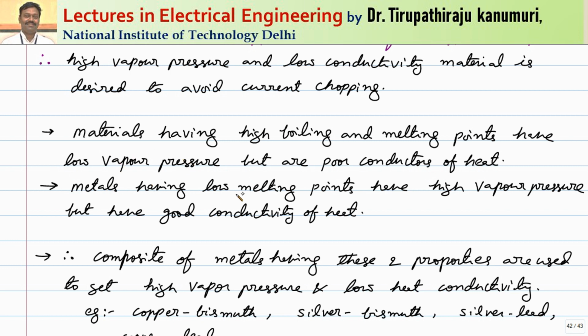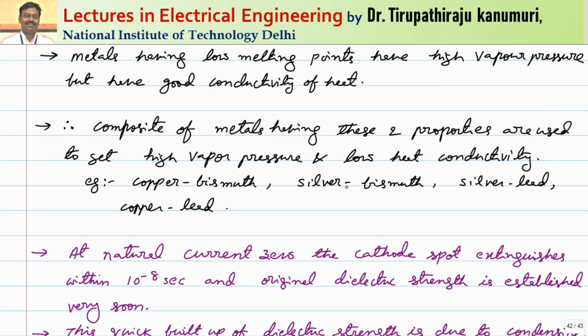Whereas the metals which have low melting points produce more vapor at high temperatures, but the problem is they have very good conductivity of heat also. But I don't want this heat conductivity property. I want it to produce more vapor, and I want to combine the features of these two. So to achieve this, we go for composite metals, which have these two properties. That means a metal having the first property and a metal having the second property are combined together so that we get high vapor pressure and low heat conductivity to avoid the current chopping problem.